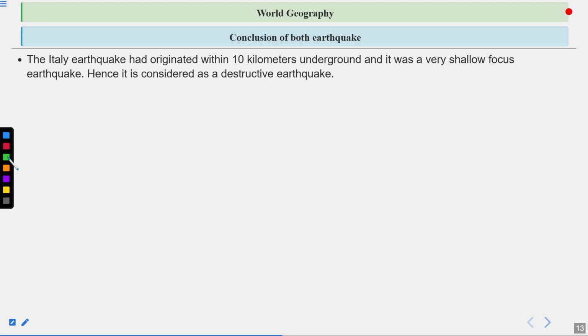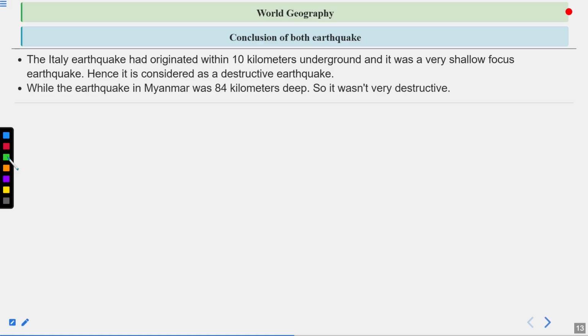Conclusion of both earthquakes. The Italy earthquake originated within 10 kilometers underground, and it was a very shallow focus earthquake, hence it is considered a destructive earthquake. Whenever these types of earthquakes occur, they create a lot of devastation. While the earthquake in Myanmar was 84 kilometers deep, so it was not very destructive. So it is easy to understand that the deeper the earthquake is, the less impact it will create, unless it is of high magnitude.